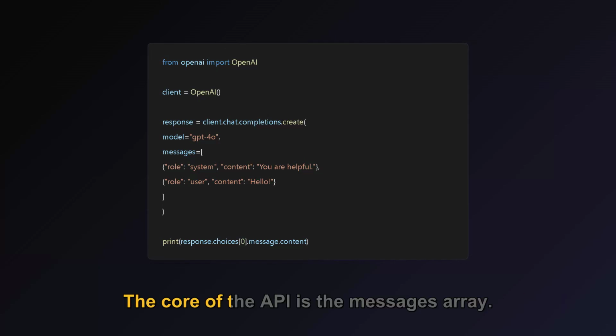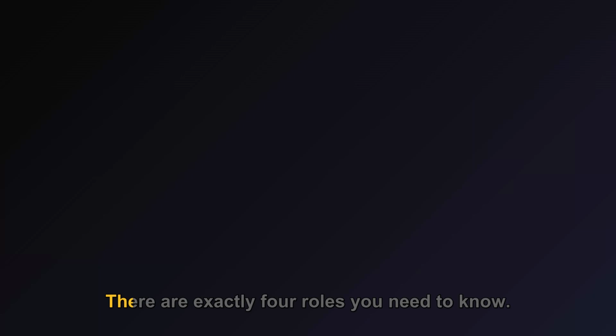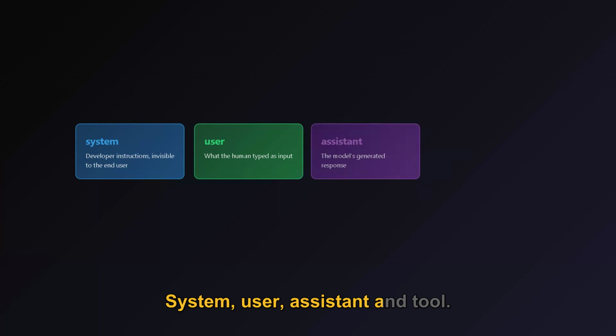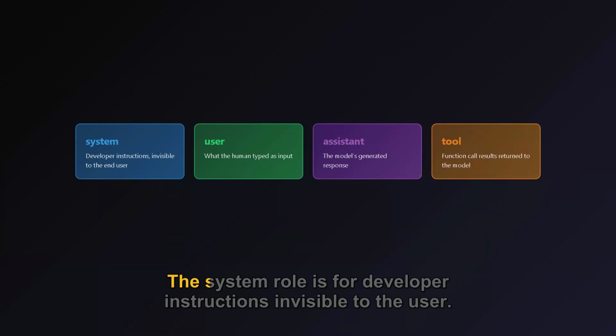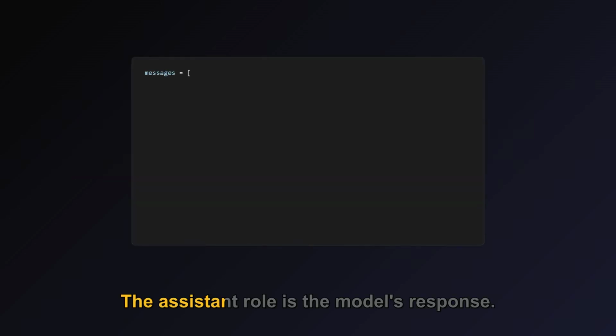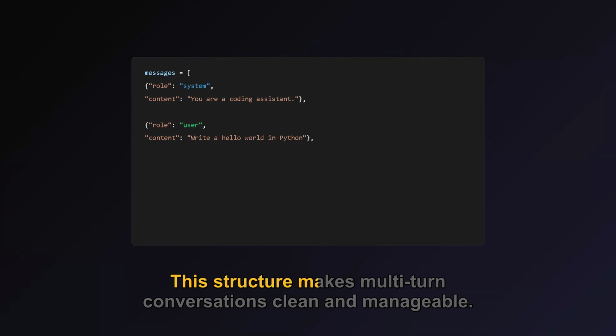The core of the API is the messages array. It's an ordered list where each message has a role and content. There are exactly four roles you need to know: system, user, assistant, and tool. The system role is for developer instructions, invisible to the user. The user role is what the human typed. The assistant role is the model's response. And tool is for function call results. This structure makes multi-turn conversations clean and manageable.